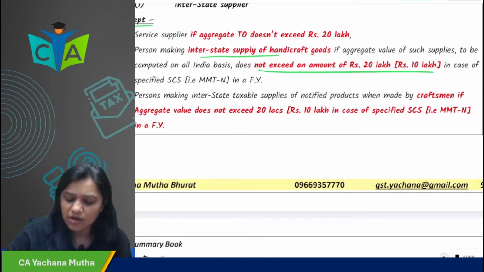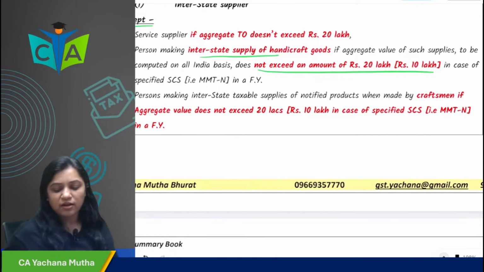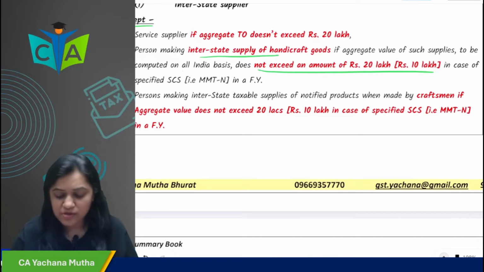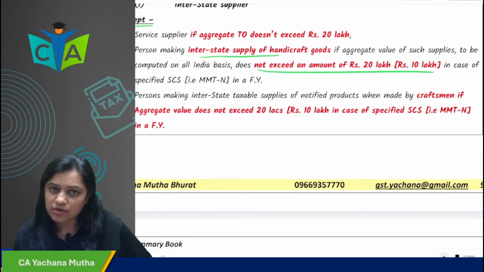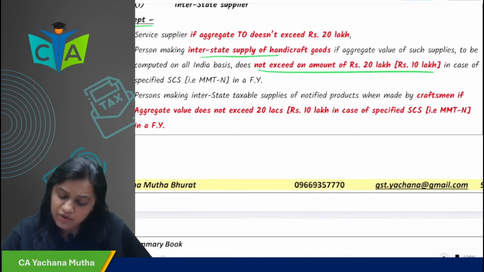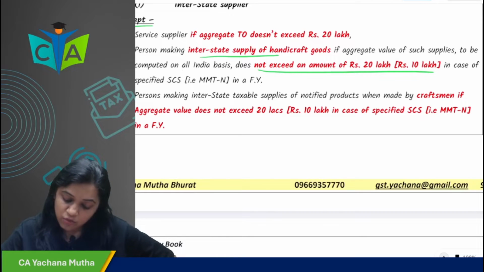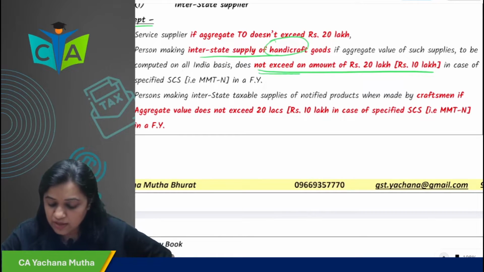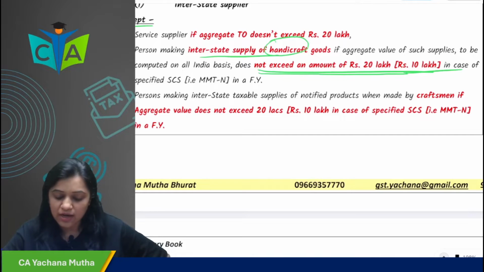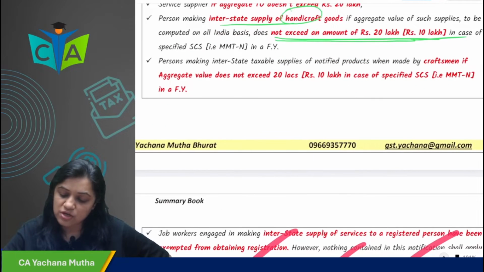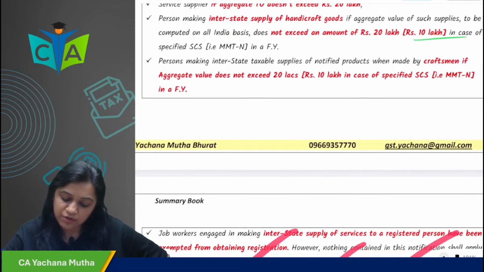So from Maharashtra to Gujarat, if I am supplying handicraft goods and my aggregate turnover is say 15 lakhs rupees, then I am not required to take registration, even if I am supplying interstate. Only in case of handicraft goods, if my aggregate turnover does not exceed 20 lakhs, or 10 lakhs in case of special category states, that is MMT-N.